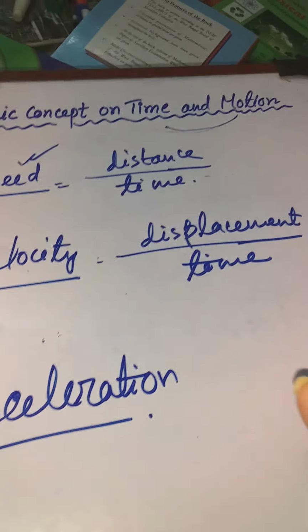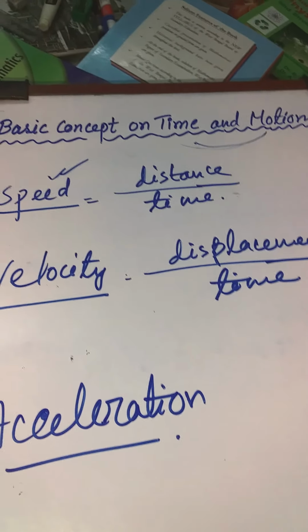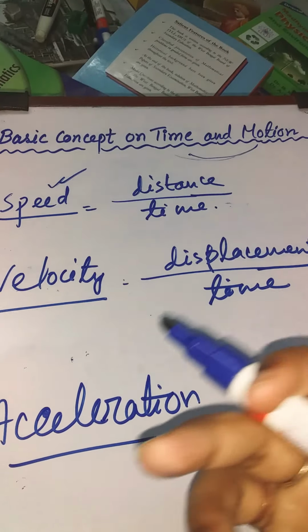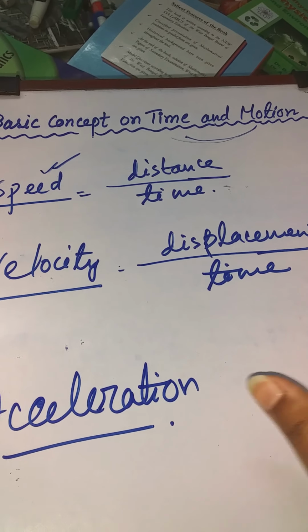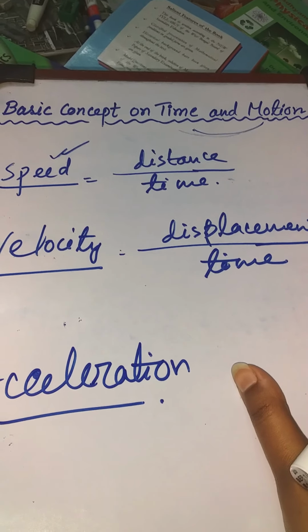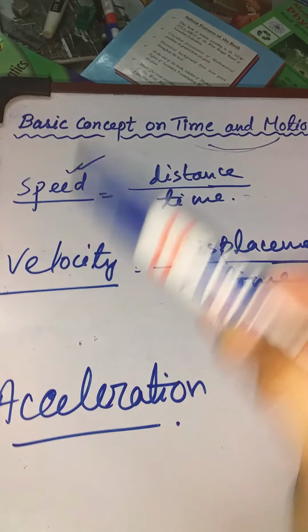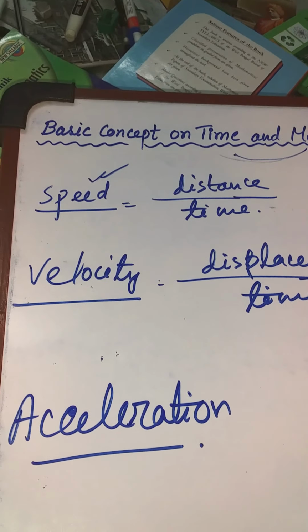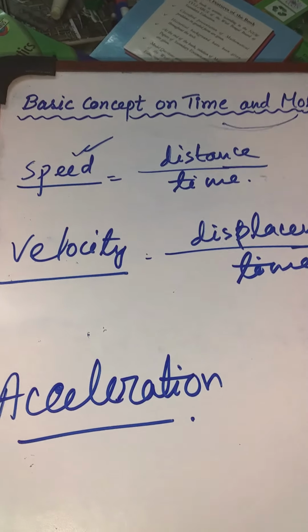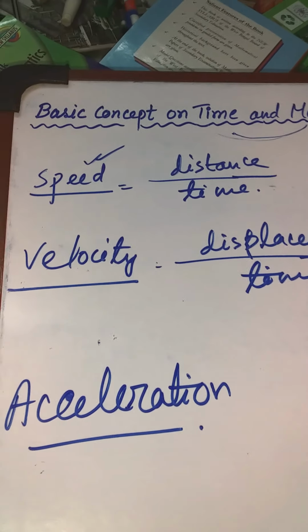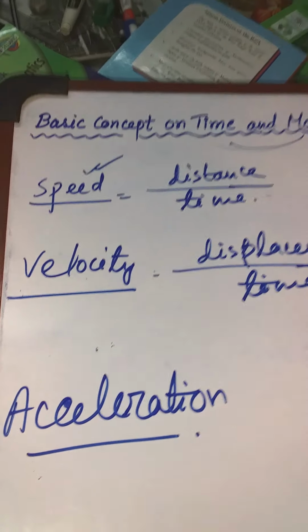So the velocity of an object is the displacement that happens within a given time, and the speed of that object is the total distance covered by that body within a given time.